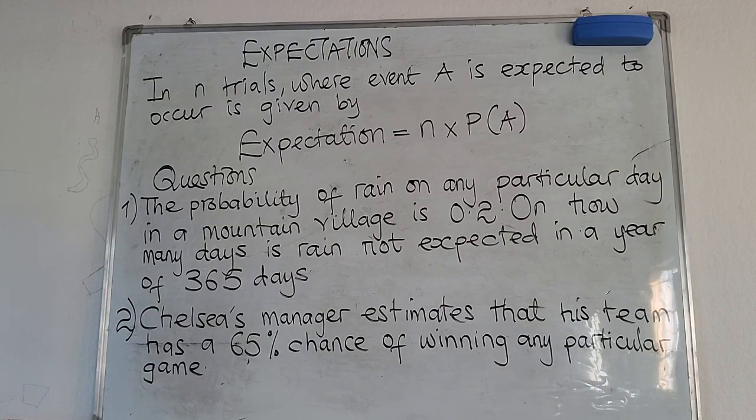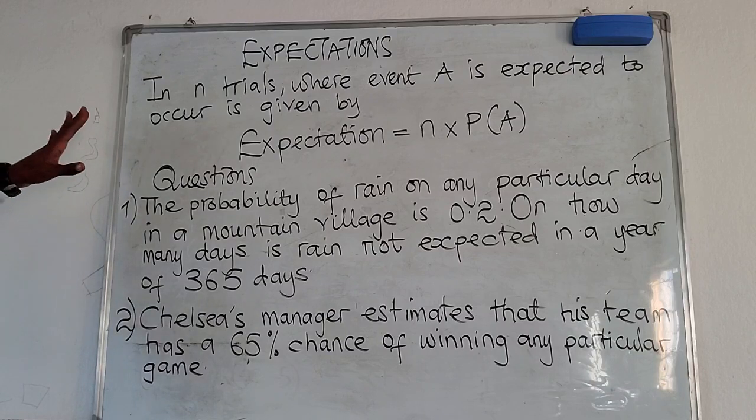What are expectations in probability? I'm sure you may have had some experiences using this particular word, expectations. What are you expecting on your birthday, and so on. But in an instance where you are dealing with probability, you're expecting something to happen.